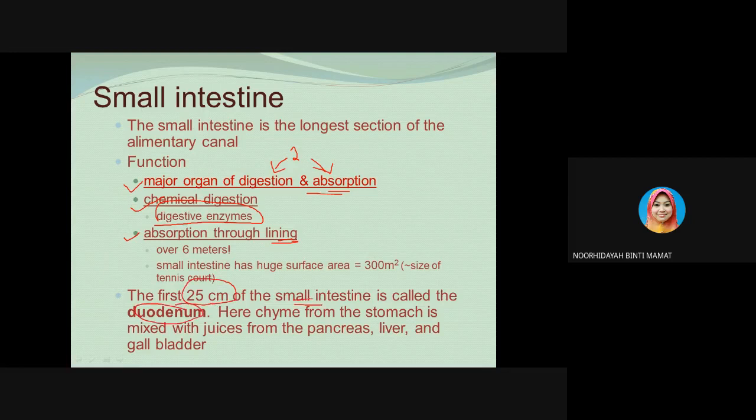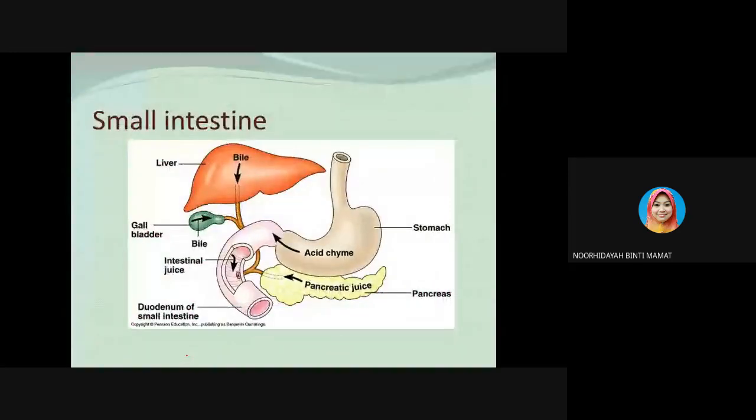So in this duodenum, the chyme from the stomach is mixed with juices from the pancreas, juice from the liver, and also juice from the gallbladder. These juices are produced by some of the organs.